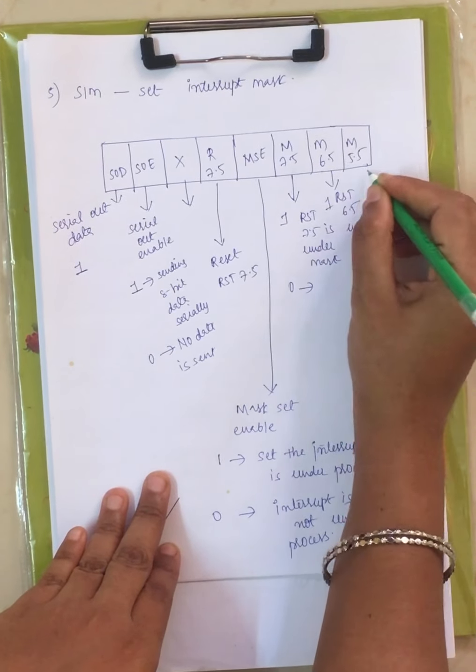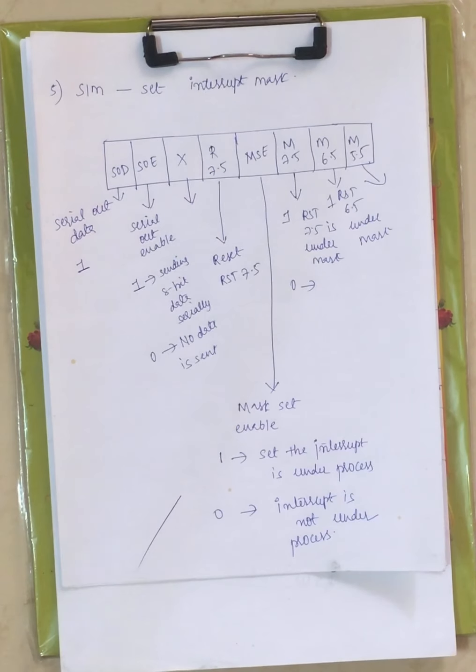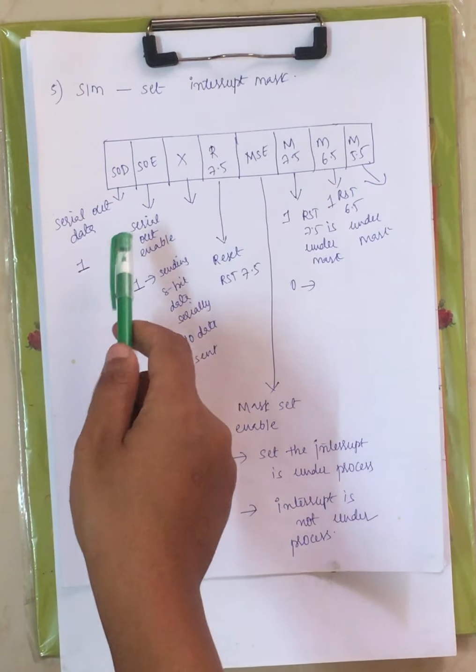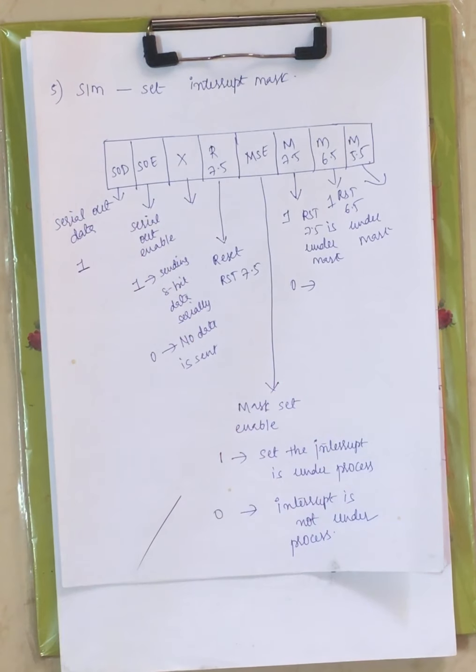When it is 1. Now similarly for 5.5. Now this is about set interrupt mask. Set interrupt mask is used to implement the masking or unmasking of the interrupts 7.5, 5.5 and 6.5. Along with the masking and unmasking of the interrupts, it can also send data serially outside of your processor.